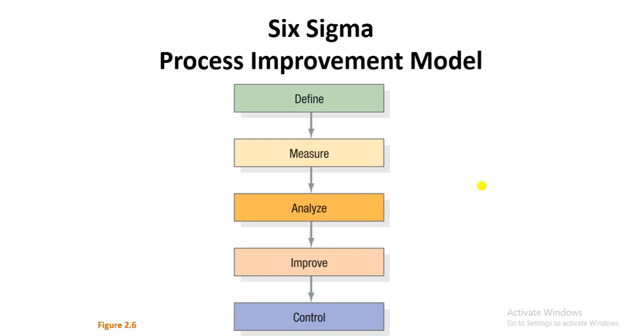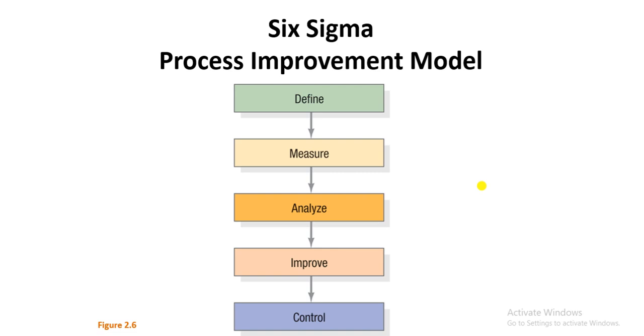After that, the last step is the control step. In control, you will try to see whether the plan which you have implemented is giving you the desired results or not, and these results will be based on numbers or data. If the numbers and data are satisfactory, then you can say your process has been improved.